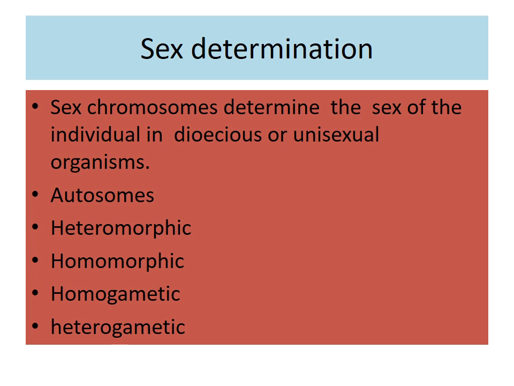Sex determination. Sex chromosomes determine the sex of the individual in dioecious or unisexual organisms. So what are the types? Autosomes, heteromorphic, homomorphic, homogametic and heterogametic. These are all important for sex determination.